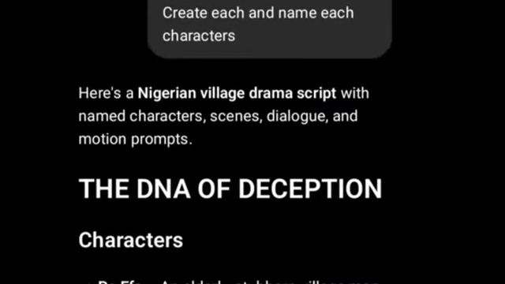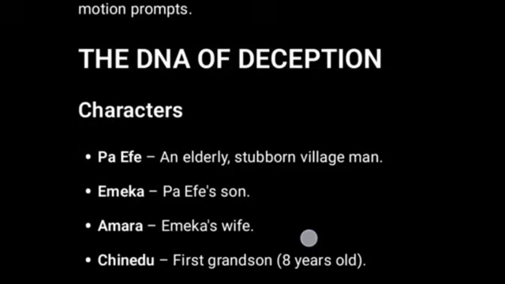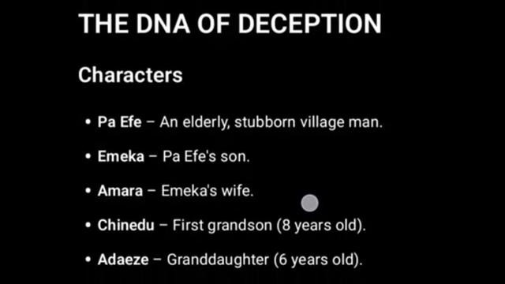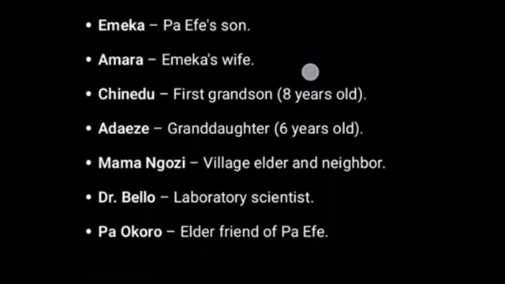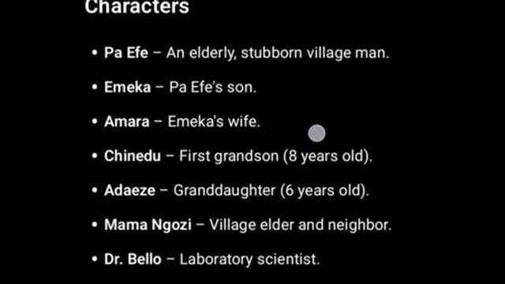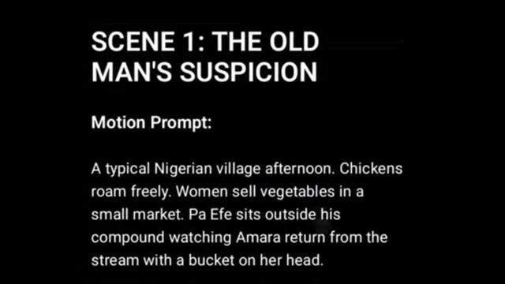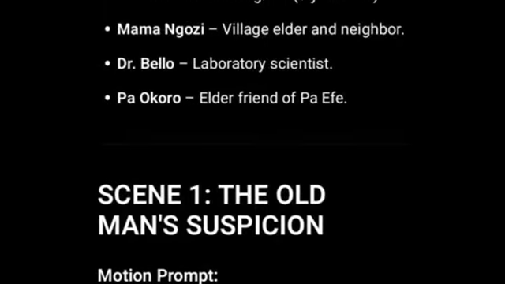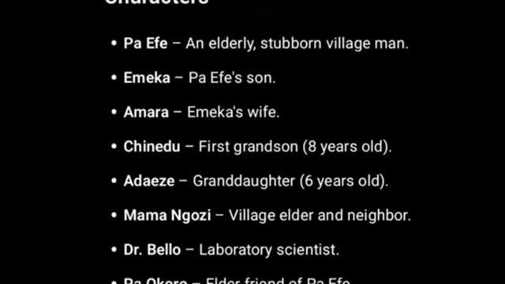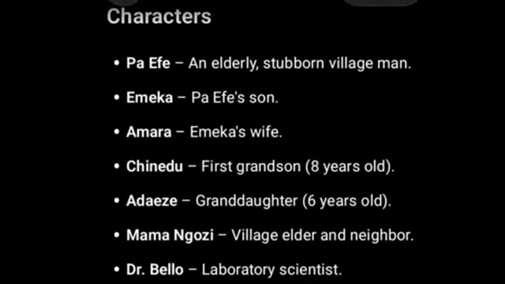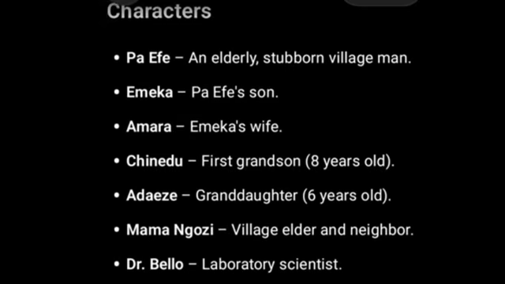So this is what ChatGPT generated for me, and ChatGPT gave the title as The DNA of Deception. It generated this script for me. These are the characters: Papa Efe, Emeka, Amara, Chinedu, Adezi, Mama Ngozi, Dr. Bello, and Pa Okoro.